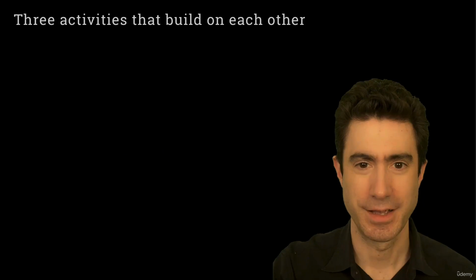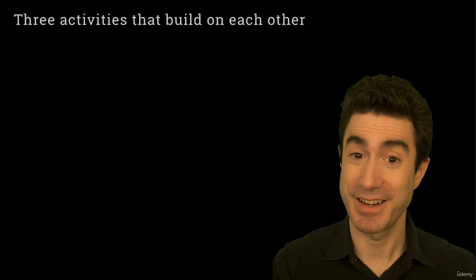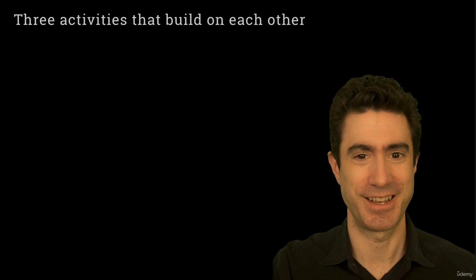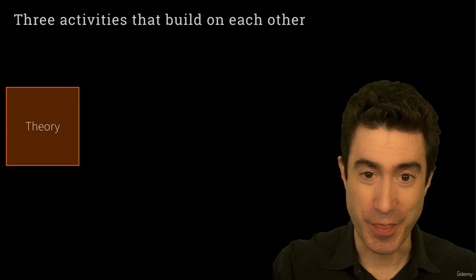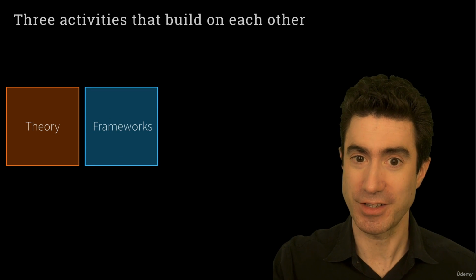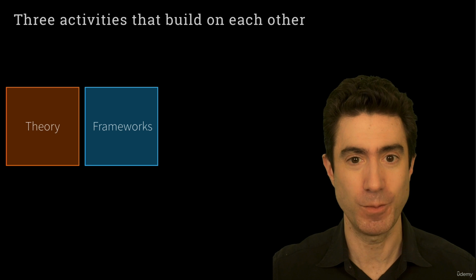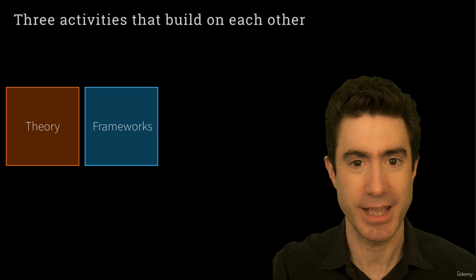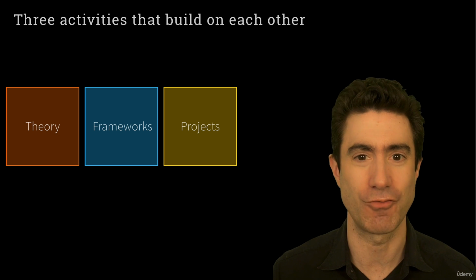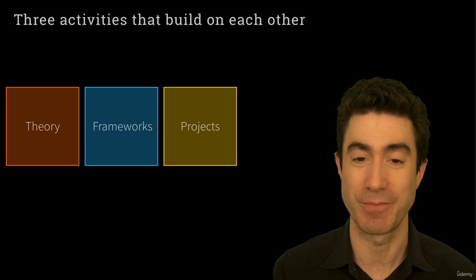See you then. So as promised, I'm coming back now to tell you what this course is actually about. We're going to be doing 3 things. We're going to be working on theory, talking about what agents are and what an agentic architecture looks like. We're going to be talking about frameworks, so working with actual platforms that allow us to build and deploy AI agents. And of course, we're going to be getting hands-on, rolling our sleeves up, building some projects.